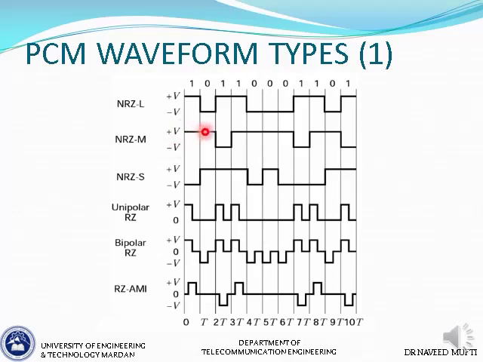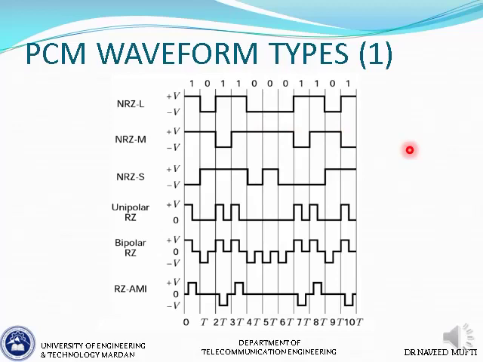And then when a 0 comes, there is no polarity change. When we have a 1, as you can see here, there is a polarity change. Once again, at the end of the bit interval, we have a 1, so there is a polarity change, and here there is no polarity change because we have a 0. Here we don't have a polarity change because we have a 0, and so on. So that is how NRZM has been constructed.